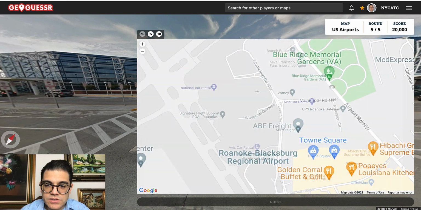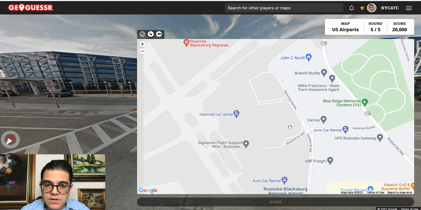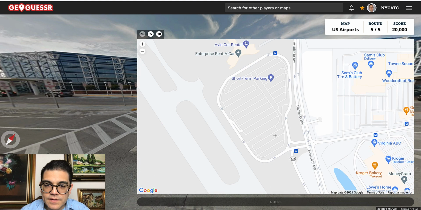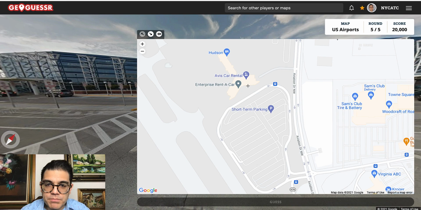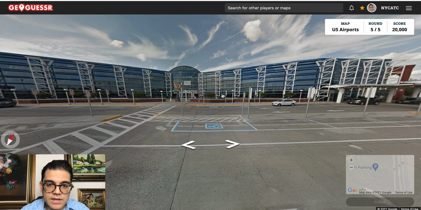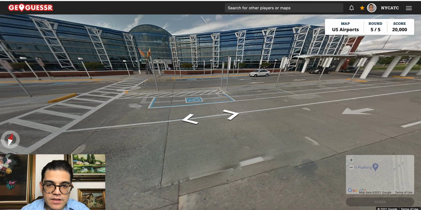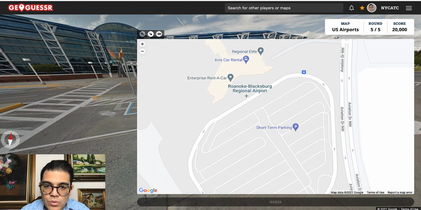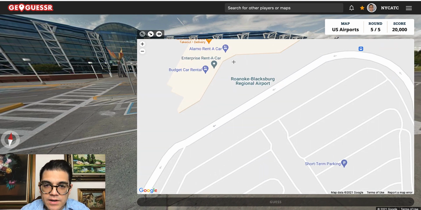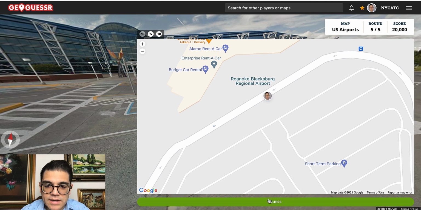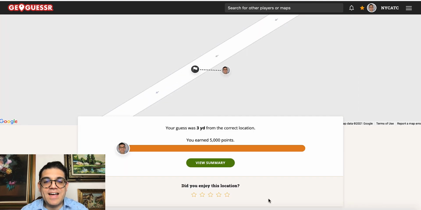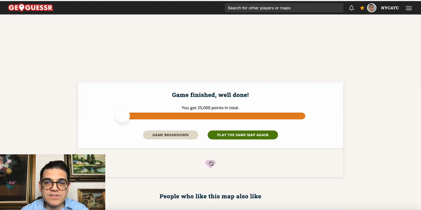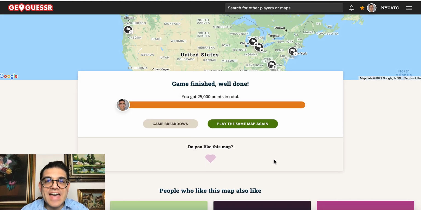The question is, where is the airline terminal? Here we go. We have that Y shape, and the photo was taken just off the center of the terminal. So the crosswalk is there. Here's the center. I'll say it's taken just at about this spot here. Click on guess. And another 5,000 points for a perfect score of 25,000 points. All right, that was really, really easy.